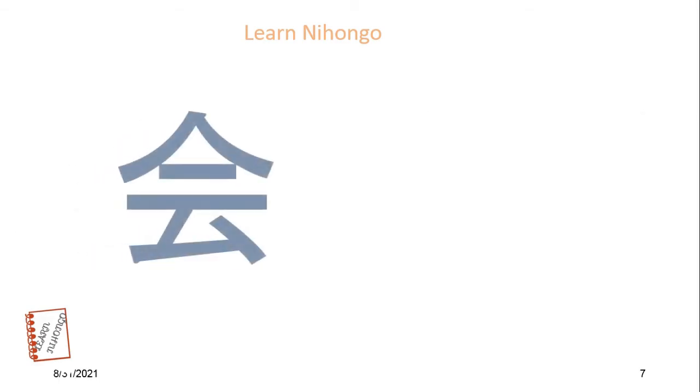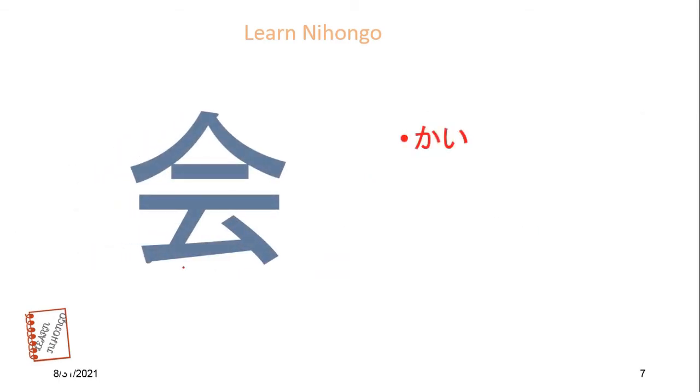Next kanji meaning is to meet. Onyomi is kai. Kunyomi is a. Meaning is meet. Let's see how to write this kanji. 1, 2, 3, 4, 5. 5 stroke orders. This kanji meaning is meet.